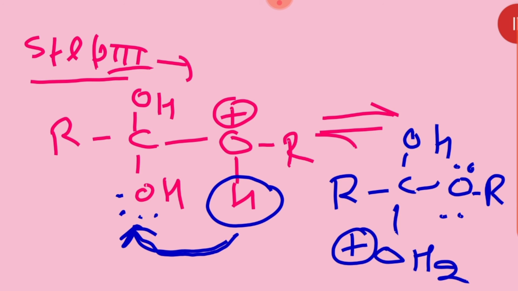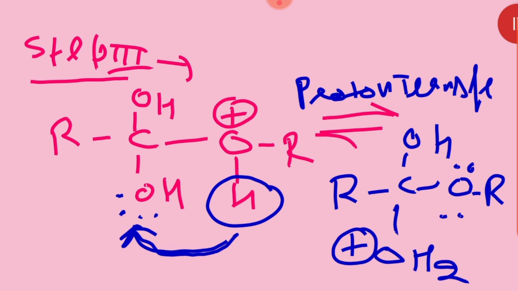OH2 positive. Is that clear to all of you? This thing we have made, and just remember there is now a positive charge on the oxygen atom, and this we have done simply by the proton transfer. Clear? This is step number 3.